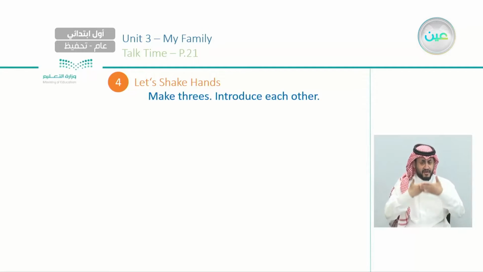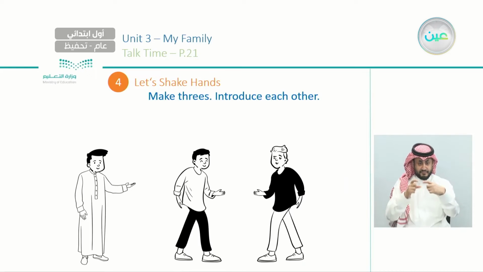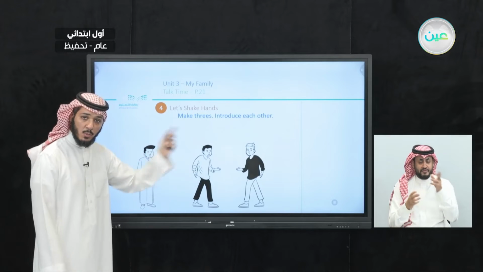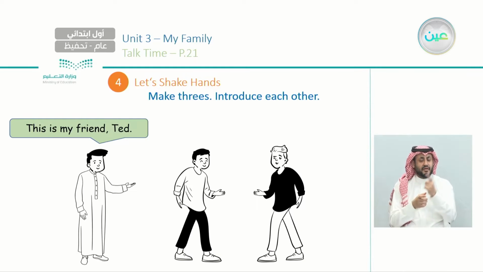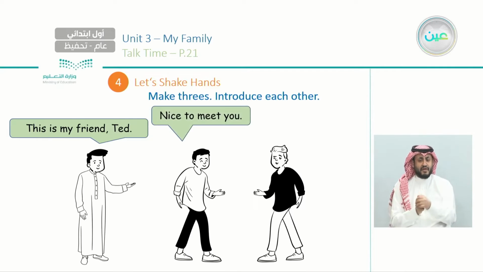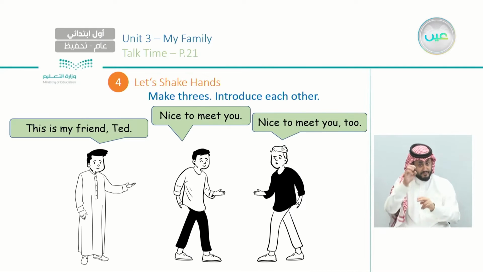Introduce each other. So we have a boy here and 2 other boys here. How many do we have? We have 1, 2, 3. Excellent. We have 3 boys here. The first one says what? This is my friend Ted. The other person says what? Nice to meet you. What do you think Ted will say? He will say, nice to meet you too. Excellent.